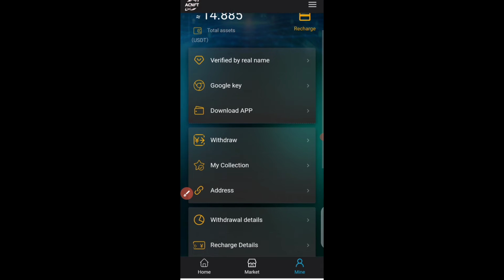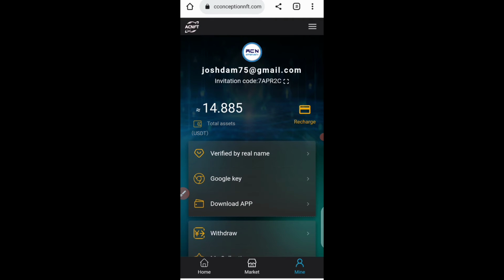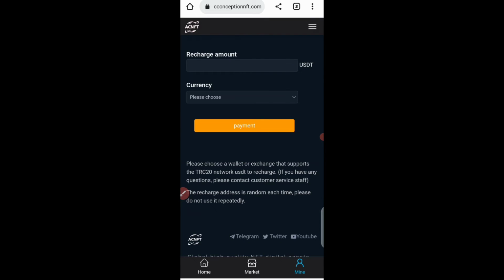So in case you want to deposit to start earning on this platform, just come over to this recharge section, guys. You can deposit as low as $10 on this platform. With your $10, you'll be earning 2% daily, unlimited amount of USDT from this platform. Just input the amount you want to recharge right here, and note the minimum amount is 10 USDT. Then select the network, which is USDT TRC20. After you're done with that, click on this payment.